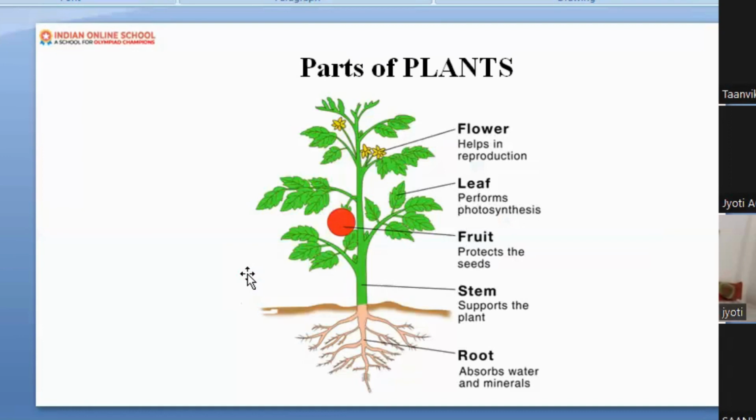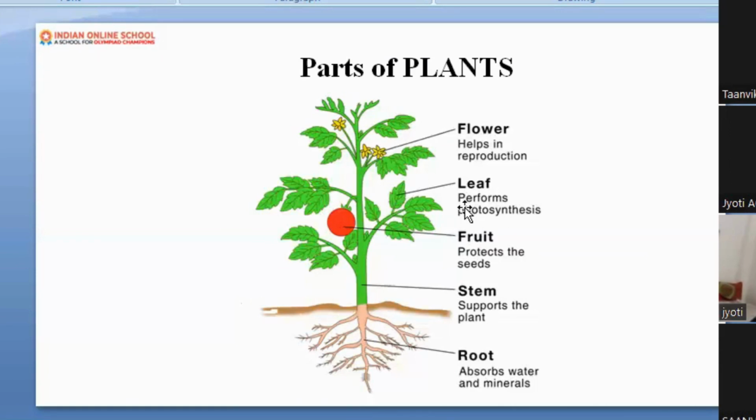Leaf will make food definitely. Yes. Leaf, flower, fruit, and stem. Okay, these are the parts. Okay, beta, these are the parts. But the 4 things required by the plant in order to make food, can you repeat after me?